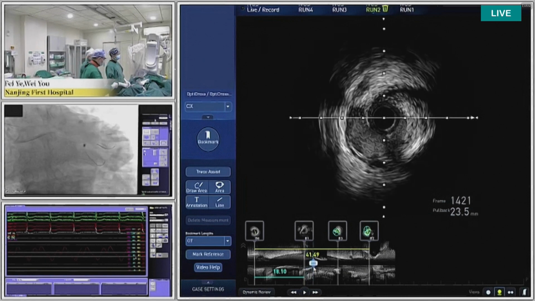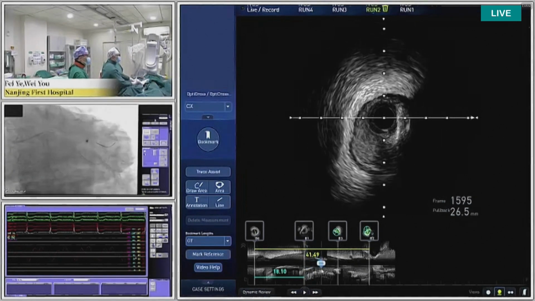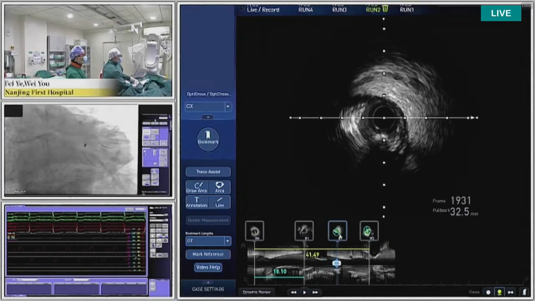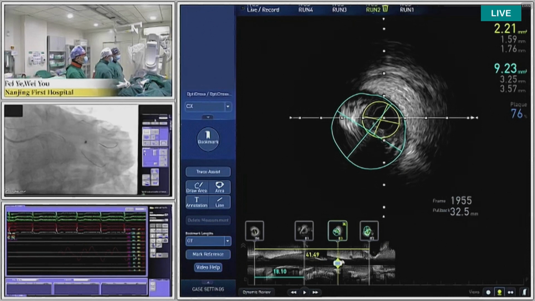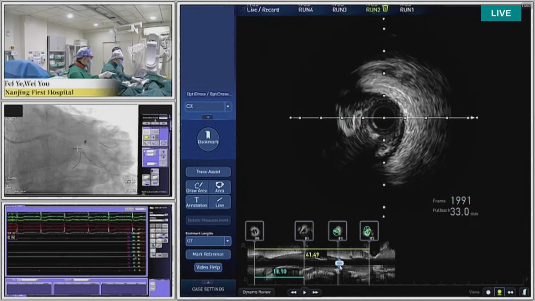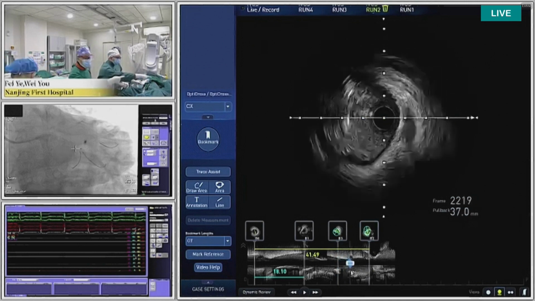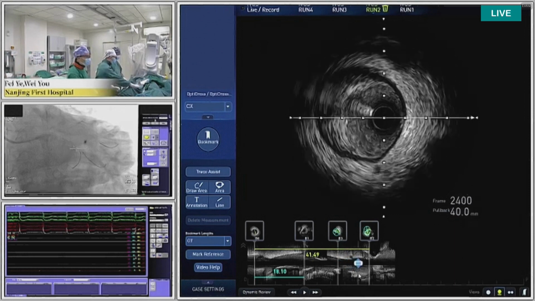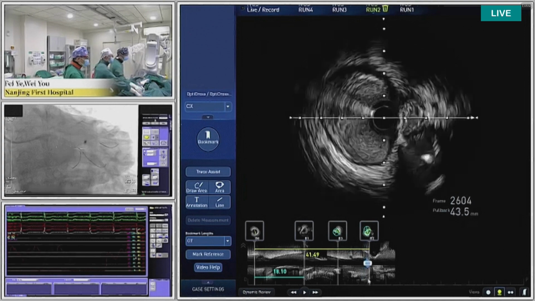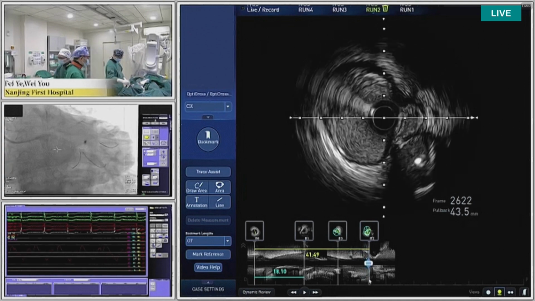This is the proximal circumflex, and here the proximal circumflex vessel diameter is about 3.5. And at this point is the minimum lumen area, and the area is just 2.2 millimeters square, and the plaque burden is more than 76%. Then go and pull back. We will near the proximal circumflex. And go and pull back, we can see the ramus and the LAD will join the vessel.